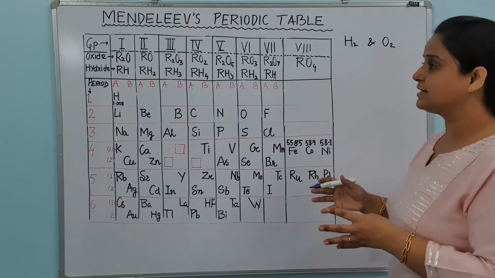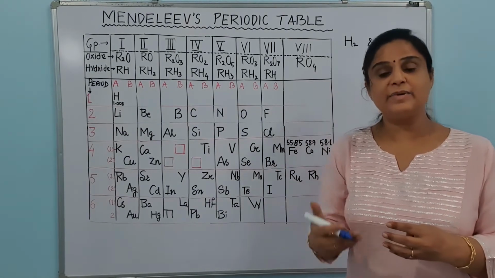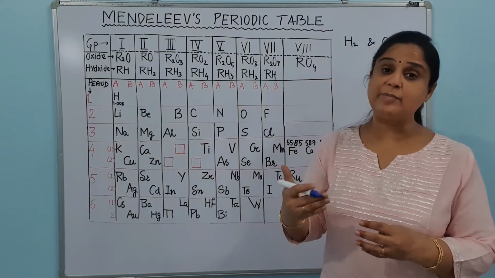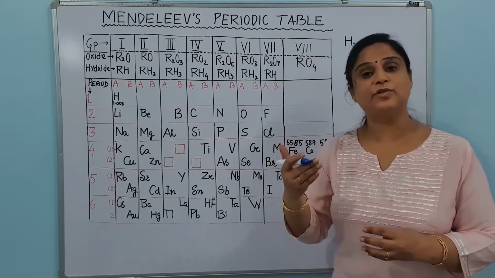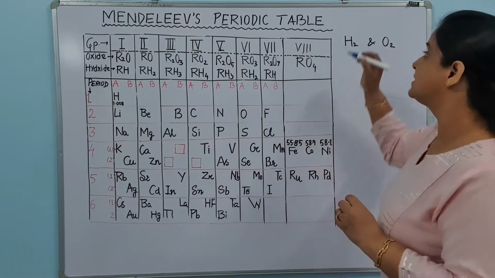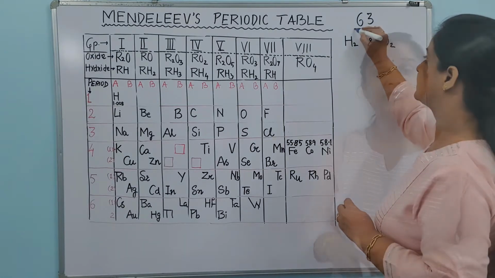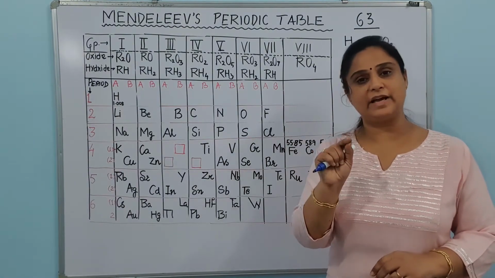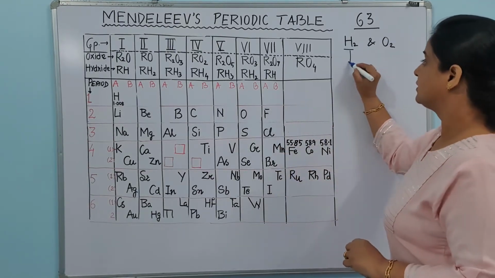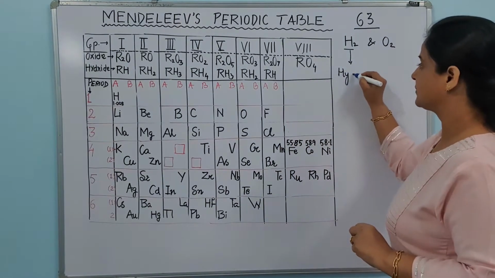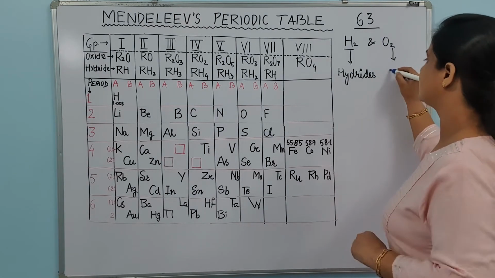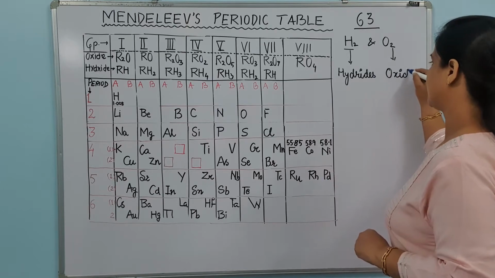He decided that he would react each element with hydrogen and oxygen, and according to the formula of the type of oxide and hydride formed by the element, he would arrange them. At his time only 63 elements were present. He reacted each and every element with oxygen and with hydrogen. With hydrogen, elements make hydrides, and with oxygen, elements make oxides.